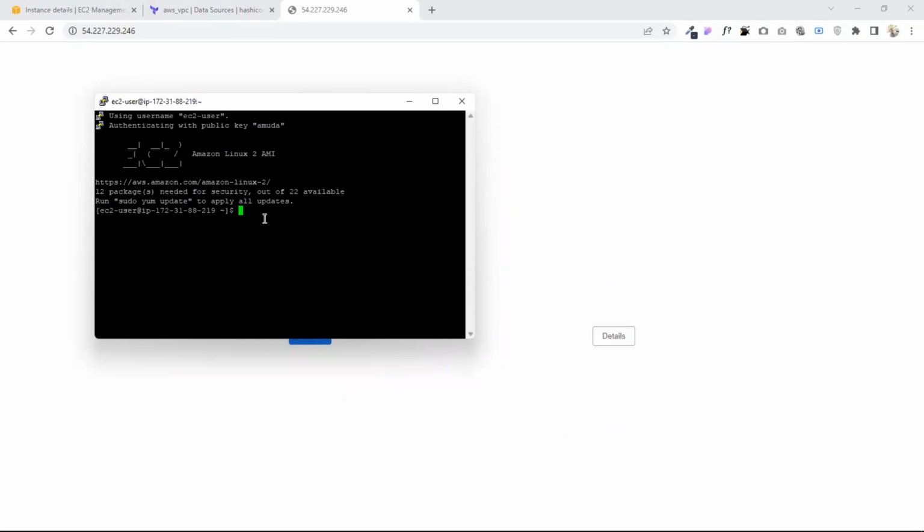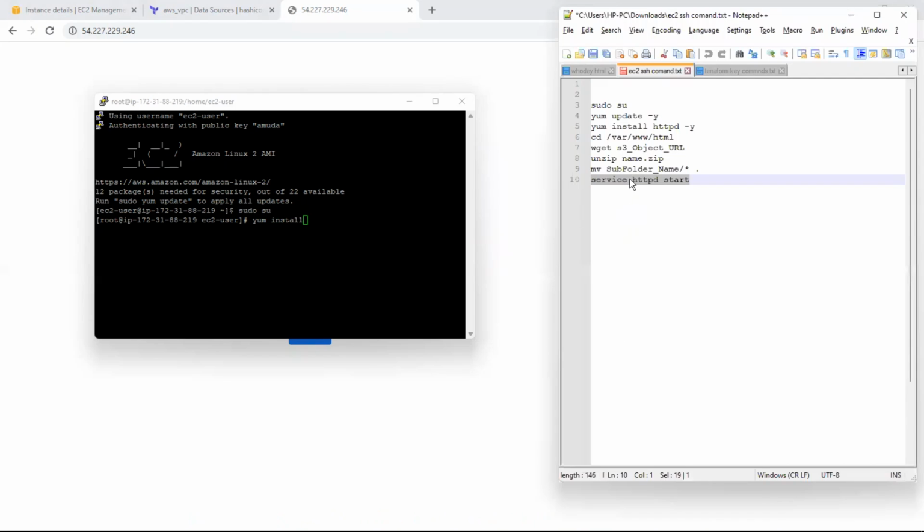As we all know, the first command is sudo su, so we are changing to the root user. After that, we say yum install updates. Let me take a look at the folder. Okay, yum updates.